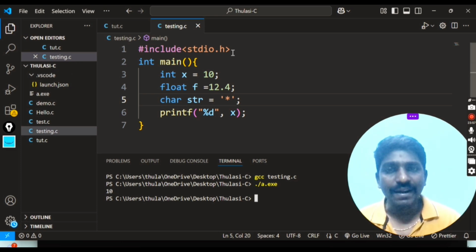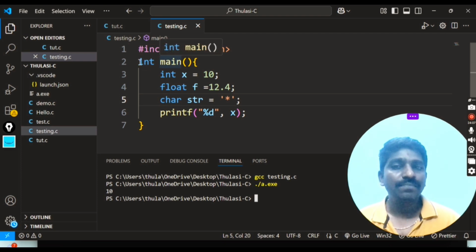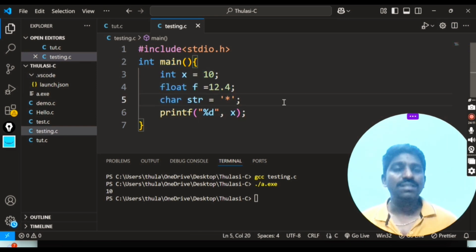This is the header file which supports printf and scanf. These are the declarations of the program. This is the int main, since any program starts with main. This is the body of the statements. So this is a very simple program. Then how can we run our C programming language in Visual Studio?